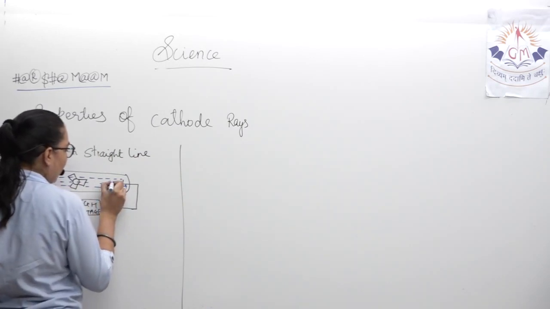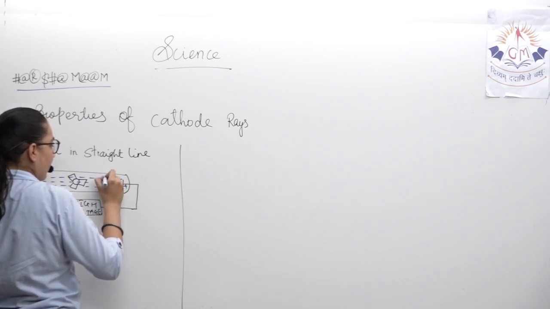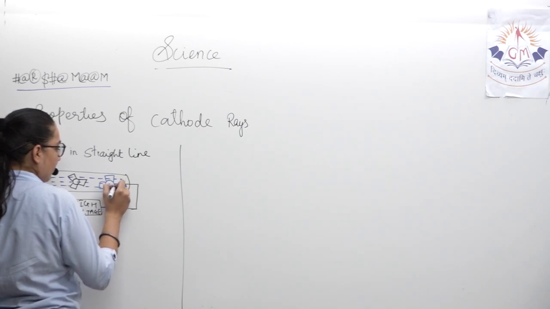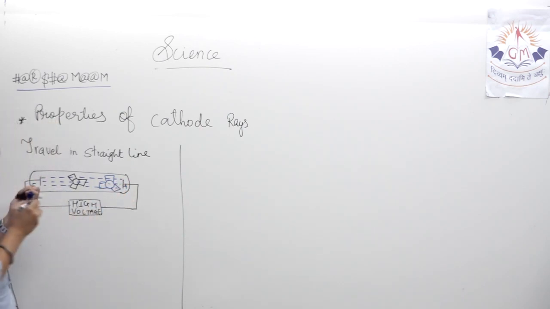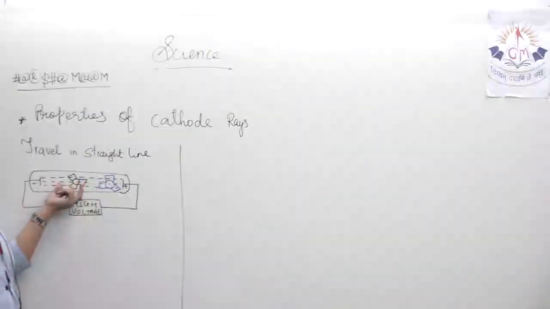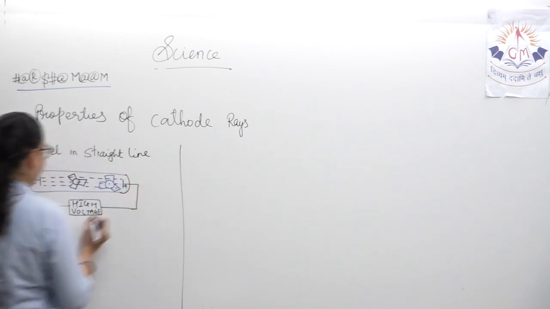This is its shadow. Okay? Suppose it is traveling in a straight line and I'm putting a paddle in between, because it is moving in a straight line, this is the shadow that will be formed.